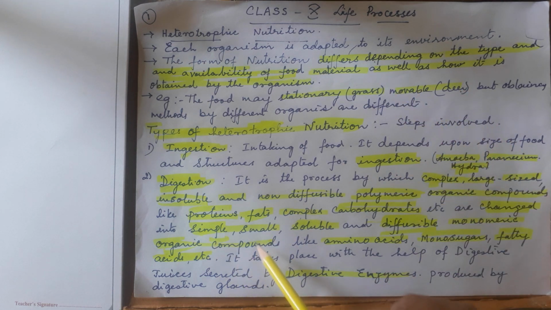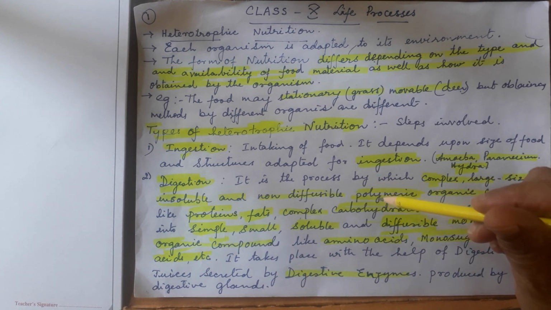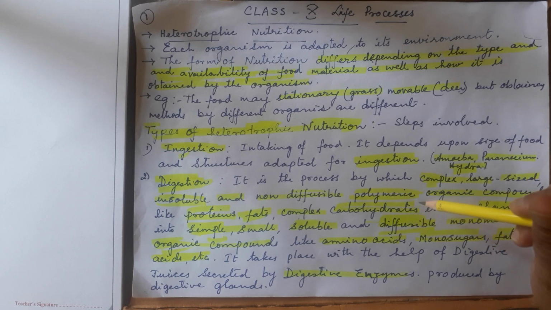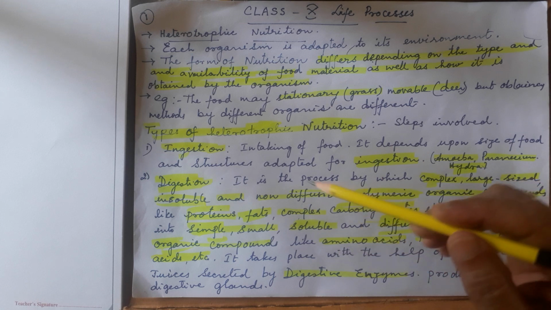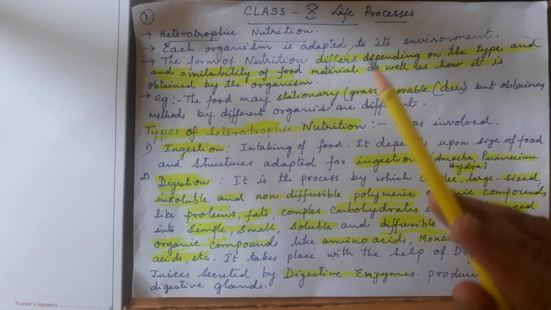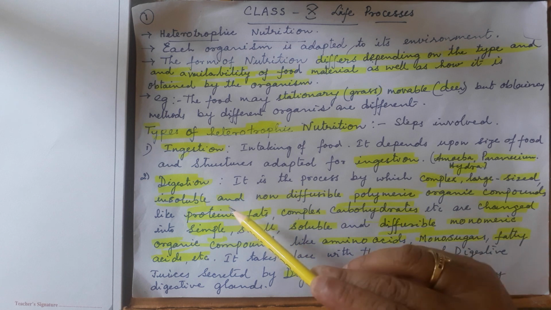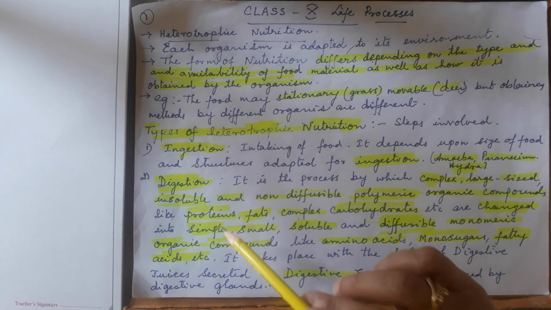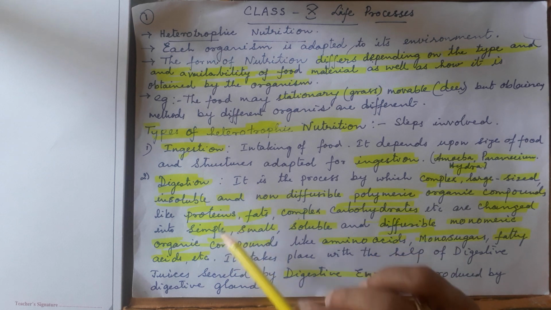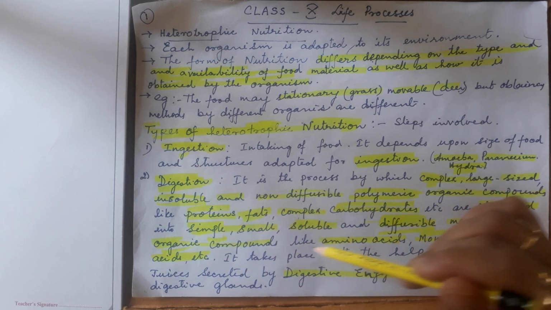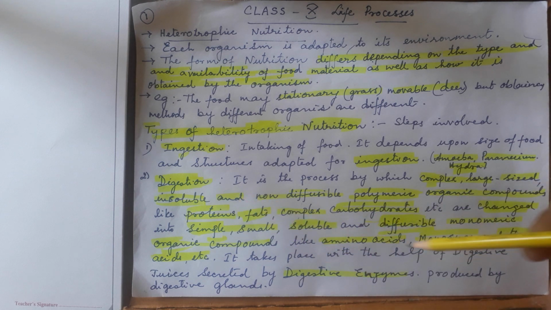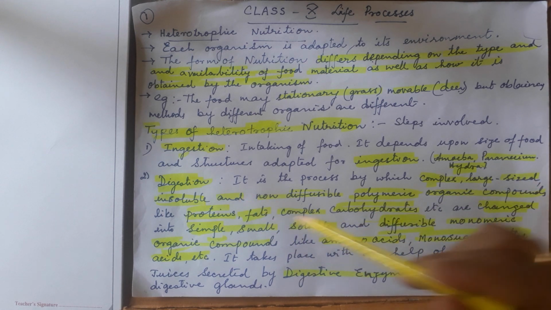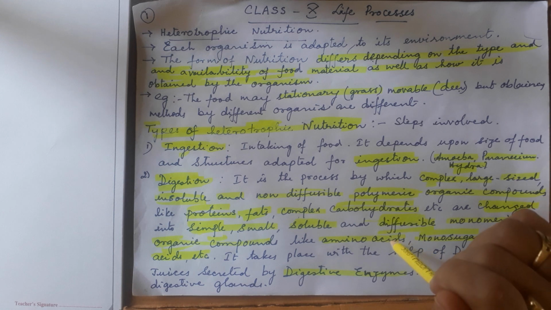So that is the simple, small, soluble and diffusible monomeric form. In digestion, polymeric compounds are converted into monomeric organic compounds. Suppose we take a complex polymeric compound, protein. After digestion, this polymeric organic compound will convert into a monomeric compound, amino acids. Protein converts into amino acids.